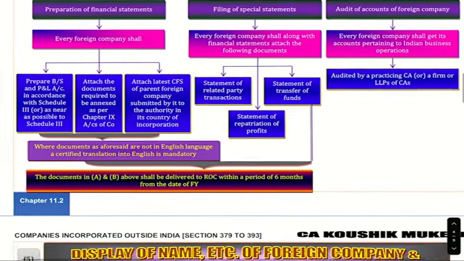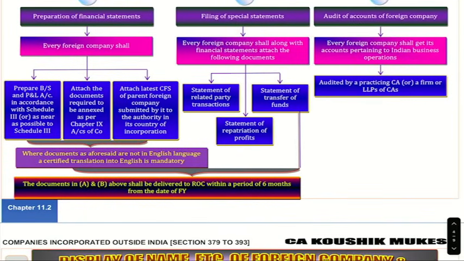See here, 3 branches will be there. First listen, later we will discuss. Indian companies will prepare P&L and balance sheet as per Schedule 3. We follow the accrual basis of accounting.